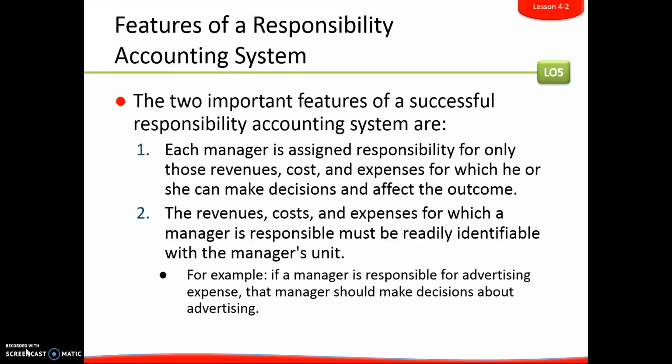And the other part of that is that the revenues, costs, and expenses for which a manager is responsible have to be readily identifiable within that manager's unit. And simply what that means is that we have things like sales for grills, sales for furniture, purchase returns for furniture, purchase returns for grills. So as it says here, if a manager is responsible for an advertising expense, that manager should then also make decisions about advertising. If a manager doesn't make decisions about that, it does not fall underneath their responsibility system, is essentially what they're saying.